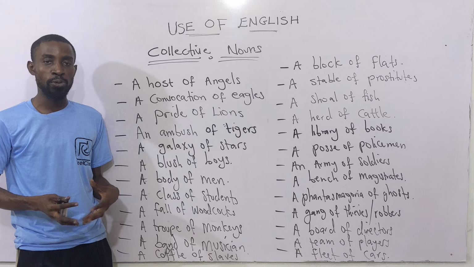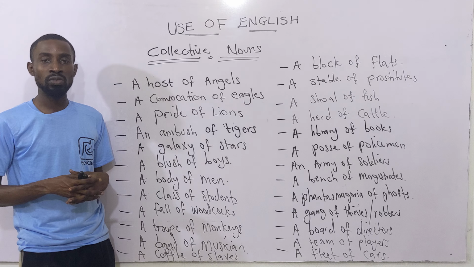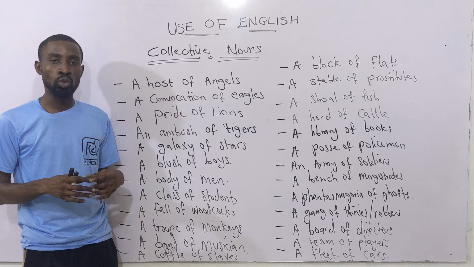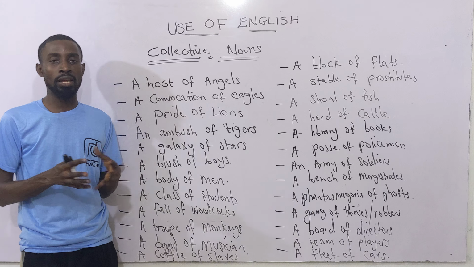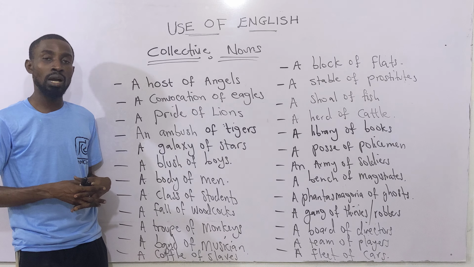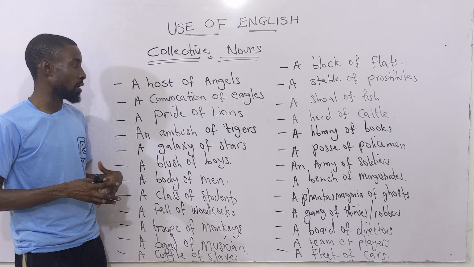Here is a good topic on the board: collective nouns. Collective nouns refer to the names given to groups of things, and of course animals or persons. Names given to things in a particular group are said to be collective. These are some of the collective nouns that we have in English. Very important for the use of English because JAMB do ask questions based on this topic.